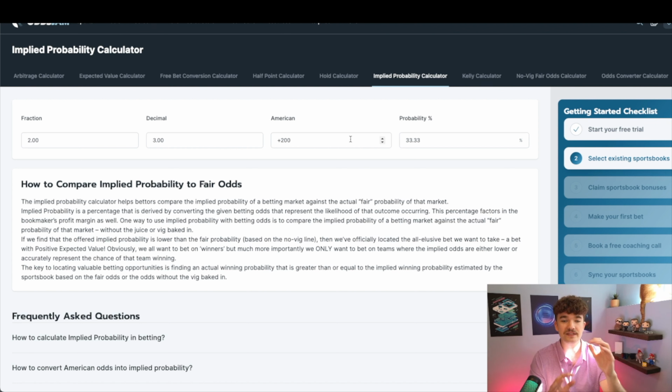So one thing to take away from these fair odds is that basically the line, the odds that are getting set here,